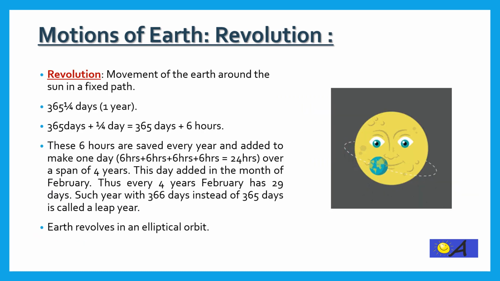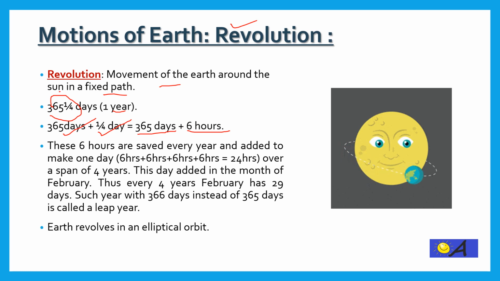The second motion of the Earth is revolution. Revolution is the movement of Earth around the Sun in a fixed path. Earth takes 365 days or 1 year to complete one revolution around the Sun. To be precise, Earth takes 365 days and 1/4 more day to complete one revolution. Or we can say 365 days and 6 hours more to complete one revolution around the sun.